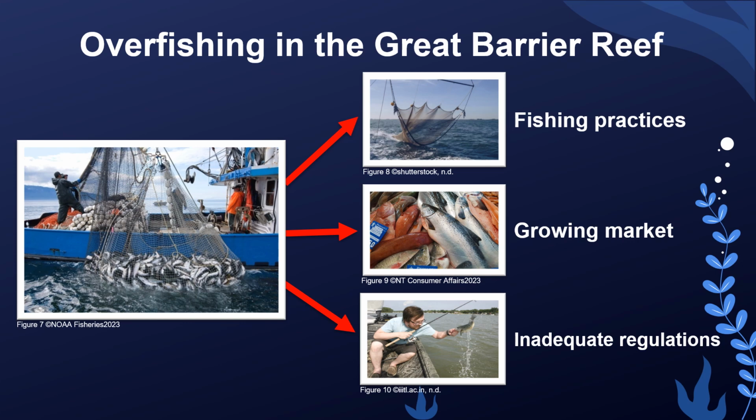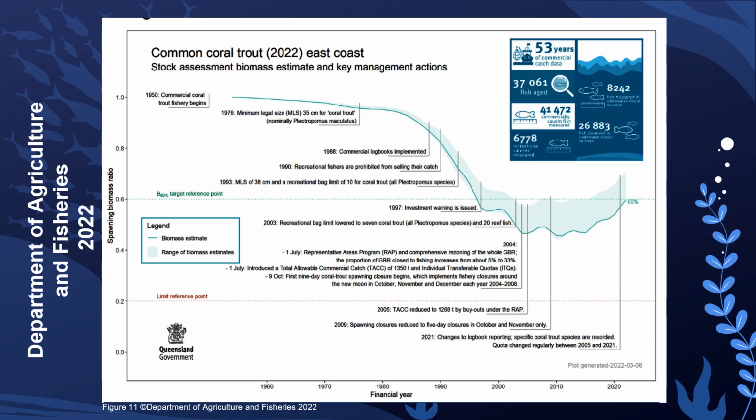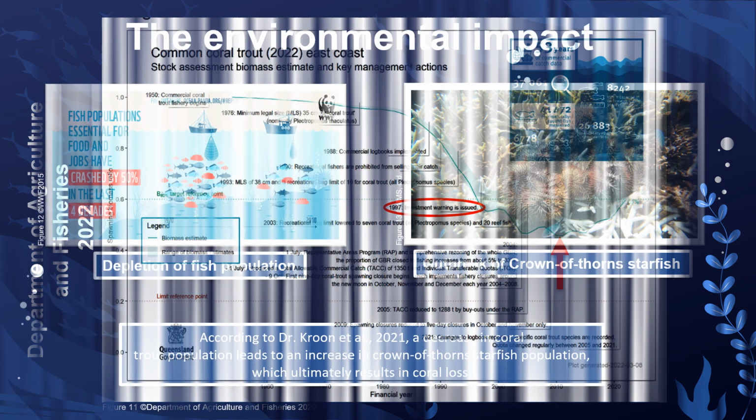The decline in the coral trout population within the reef ecosystem is attributed to fishing practices, growing market demand, and inadequate regulations. A report that was published by the Department of Agriculture and Fisheries in 2022 reveals coral trout spawning biomass declined from over 95% in 1950s to 60% in 1997. In 2004, the export market surge further decreased it to 40%, which was the lowest biomass ratio.